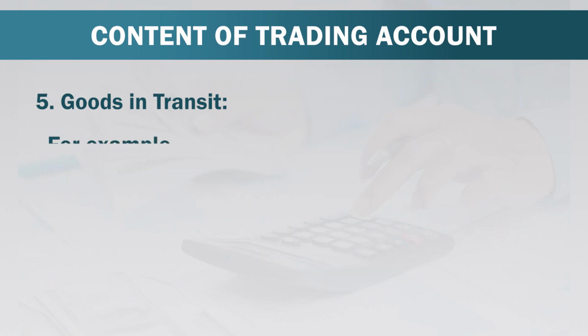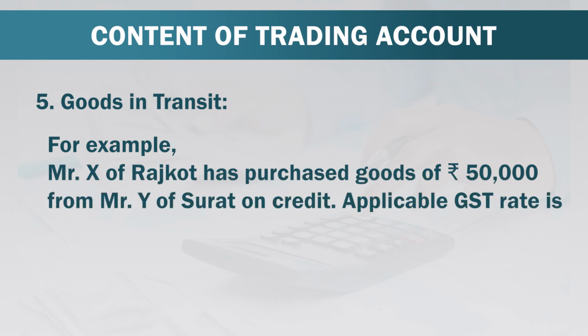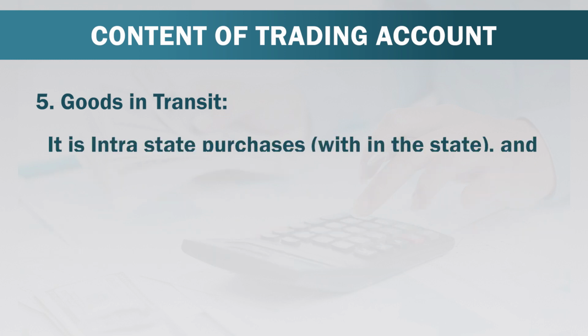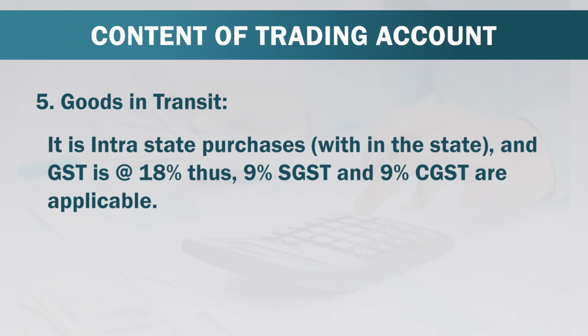For example, Mr. X of Rajkot has purchased goods of rupees 50,000 from Mr. Y of Surat on credit. Applicable GST is 18%. On the last day of the accounting year, the goods are not received and are in transit. It is an intra-state purchase within the state and GST is 18%, thus 9% SGST and 9% CGST are applicable.